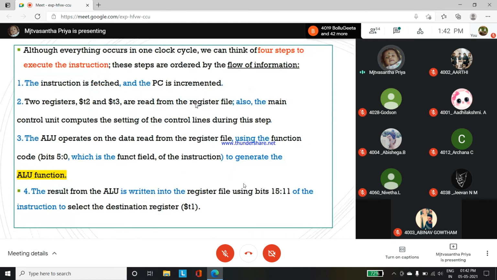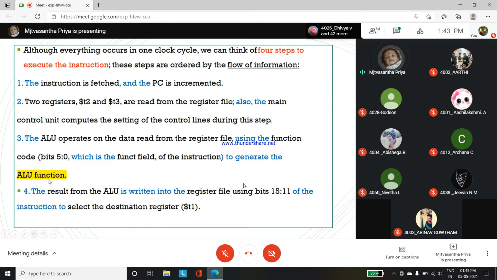So see here, the instruction is fetched and the PC is incremented. Once the instruction is fetched, afterwards it will perform the next one, with registers T2 and T3. It will be adding those from the register file. After the control unit computes the setting of the control lines during this step, the ALU operates on the data read from the register file using the function code.